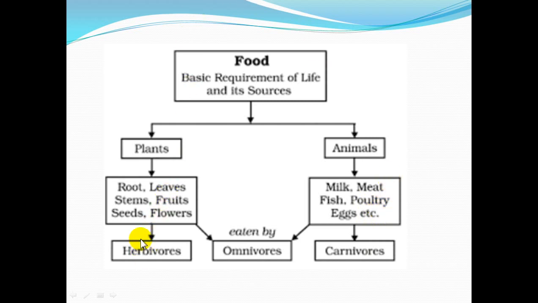The organisms which are totally dependent on plant products only are known as herbivorous, and the organisms which are totally dependent on other animals, like meat, fish, egg, so flesh, are considered carnivorous, while the organisms that eat both, like us, are considered omnivorous. So that's all we have to study in this chapter.